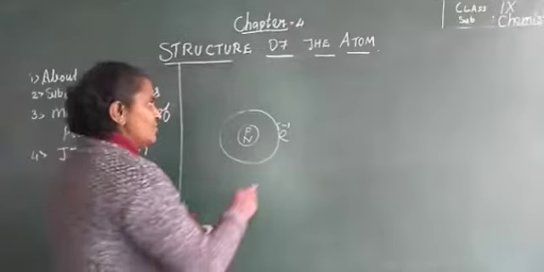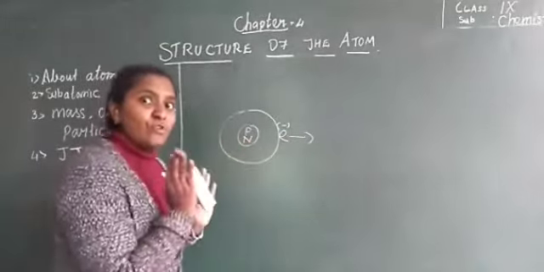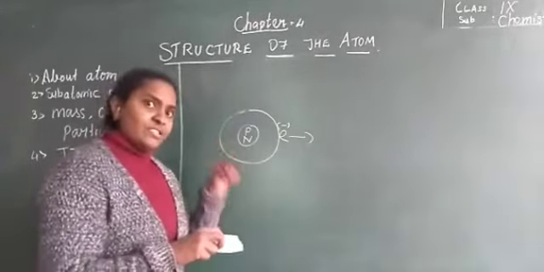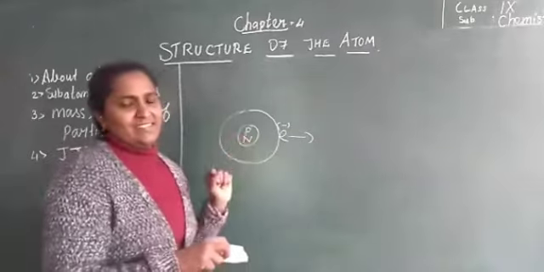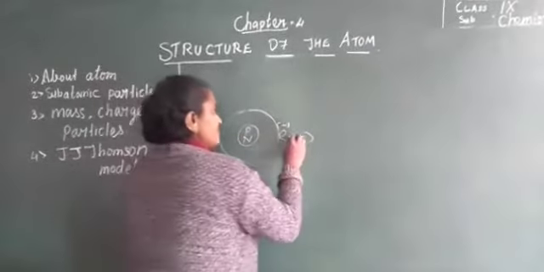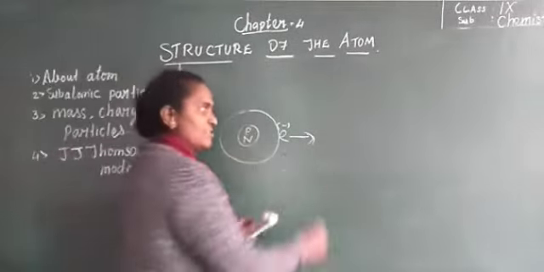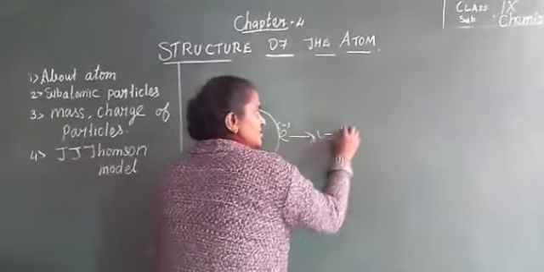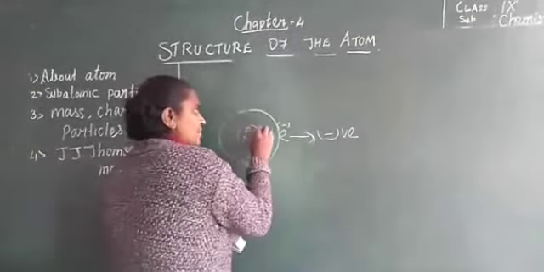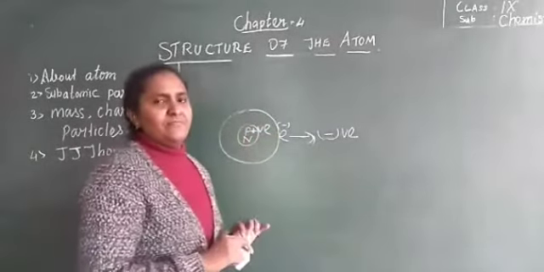Besides this, there are more than 25 subatomic particles, but we are learning only 3. Understand? John Dalton had told that the atom is the smallest particle and we cannot divide it. Later it was discovered that it has many other particles, like proton, neutron, electron. Now next we study the mass and the charge of the electron. Electron carries negative charge. Proton carries positive charge, whereas neutron has no charge at all.